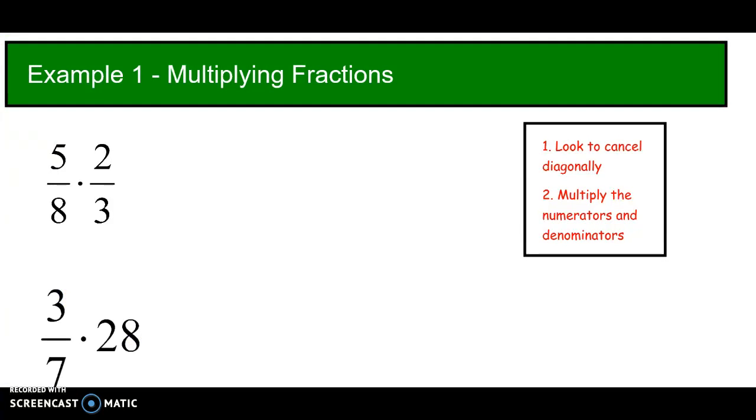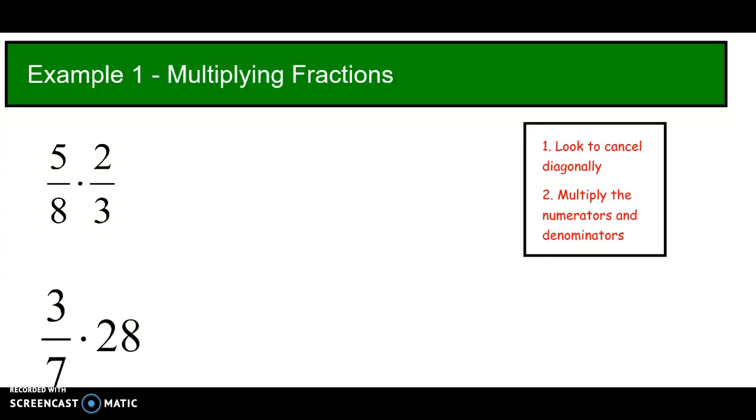First of all, when we multiply fractions, it's different than adding them. We don't need to create common denominators because we're asking for multiple groups of that fraction, or we're asking for a fraction of a fraction. So we're looking for a percentage of a fraction or a smaller piece of a fraction. So there's two steps to multiplying fractions.